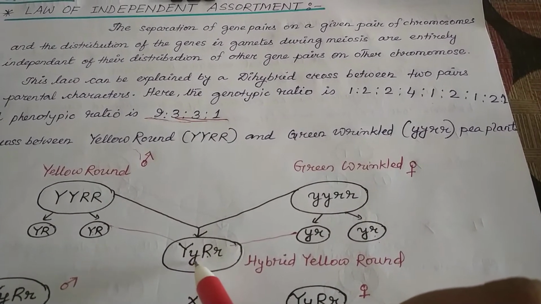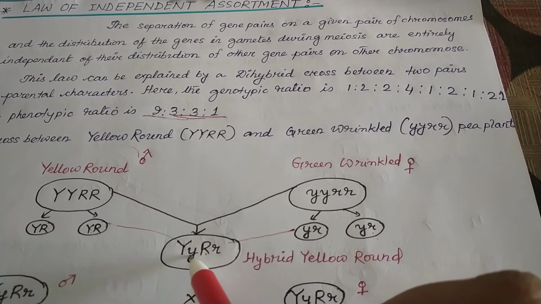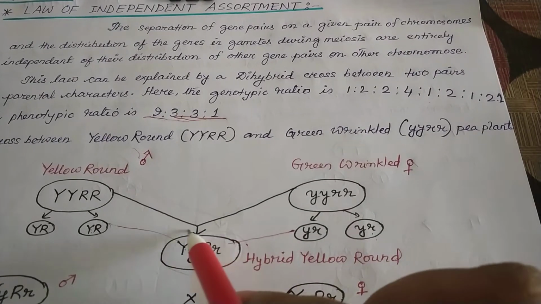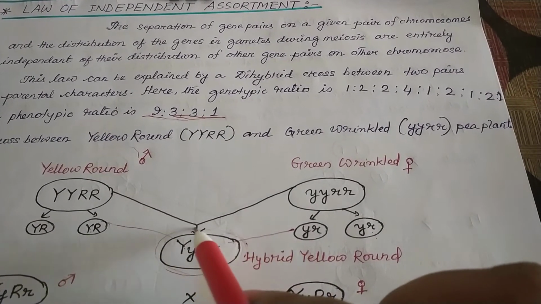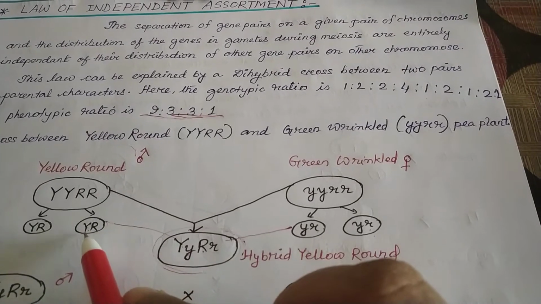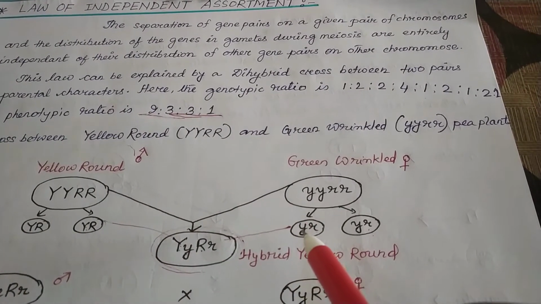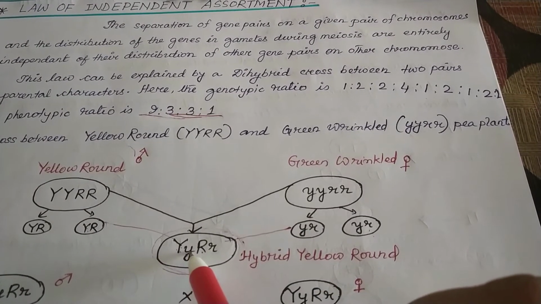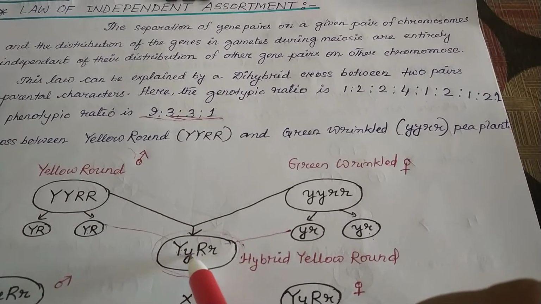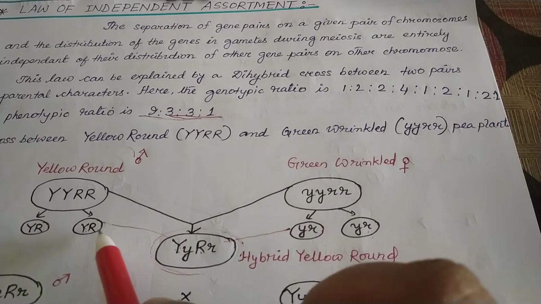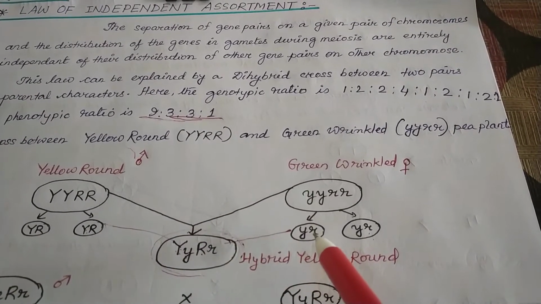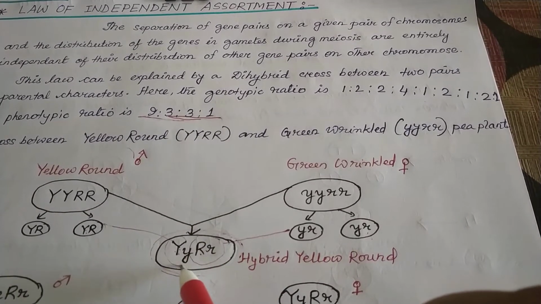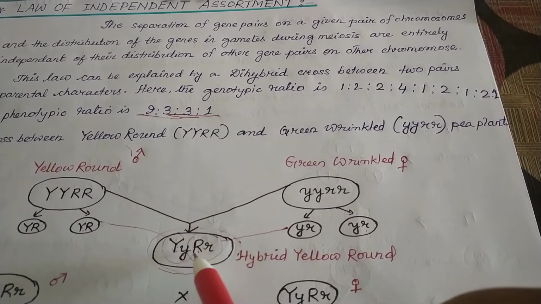For the yellow character, we have to write both the alleles in the plant, because now it is another plant. Here the chromosome number is restored like the parents. So here yellow, and from this gamete it is green. Yellow and green color characters are there as alleles. For the shape, from this round and from this wrinkled, both the characters are together, as another pair of characters. So we get two pairs of characters together.